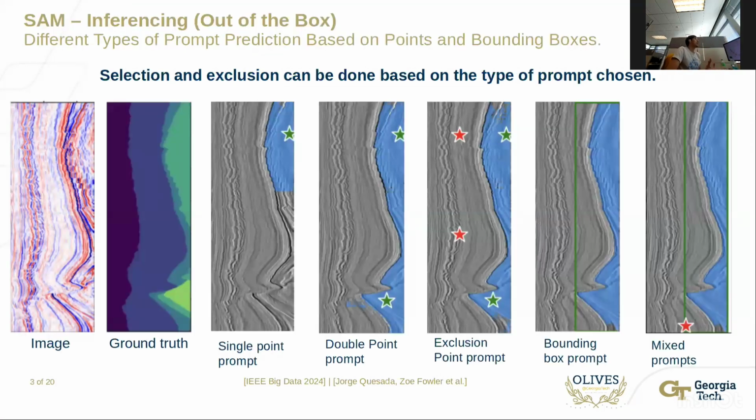As an example, here you can see a seismic image with its corresponding ground truth for a different number of seismic layers. And this image can be prompted in many different ways, with single prompts, either for exclusion or inclusion, with bounding boxes, or a combination of these prompts. As you can imagine, this allows for a wide flexibility of the model in the way we can prompt it.